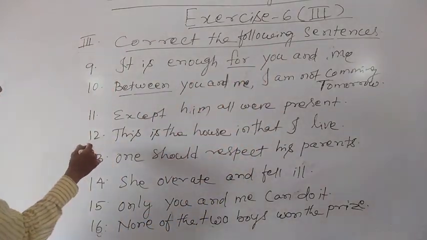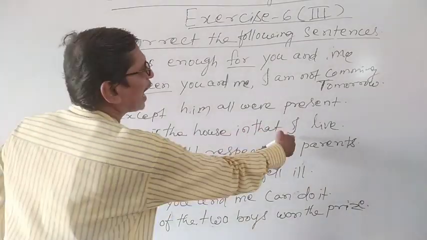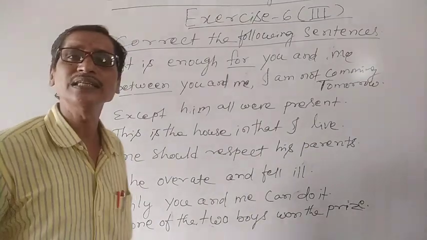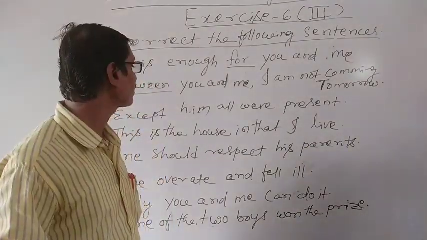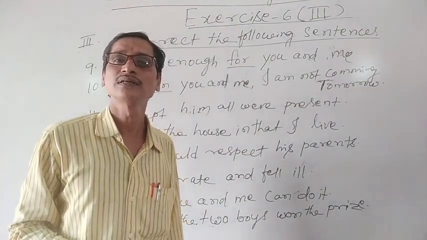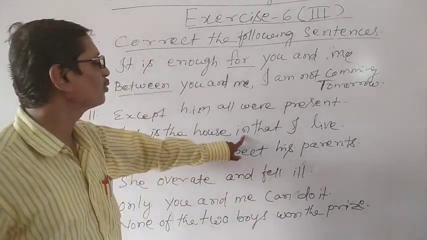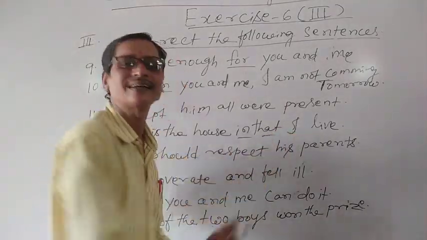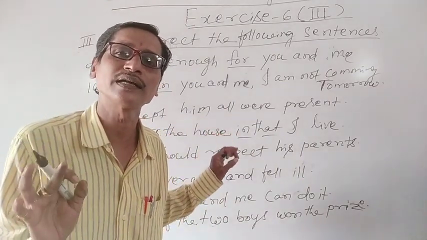Similarly, number 12, this is the house in that I live. You see, though you are 9th class students, those who have understood relative pronouns in 8th English too know that we cannot use a preposition before the relative pronoun that.